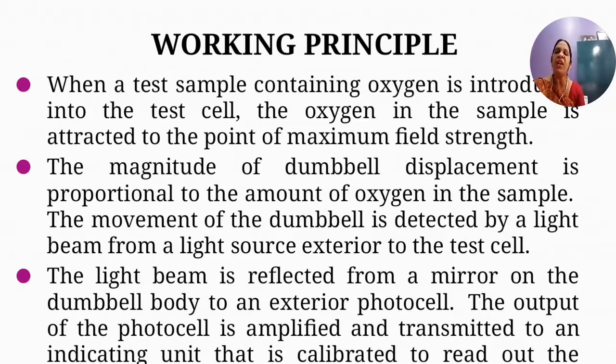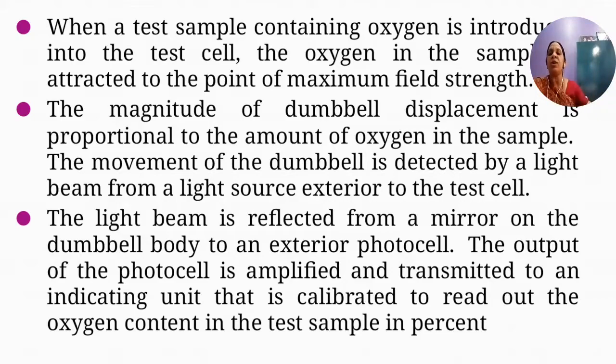The movement of the dumbbell is detected by a light beam from a light source exterior to the test cell. The light beam is reflected from the mirror on the dumbbell body to an exterior photocell. The output of the photocell is amplified and transmitted to an indicating unit that is calibrated to read out the oxygen content in the test sample in percentage.